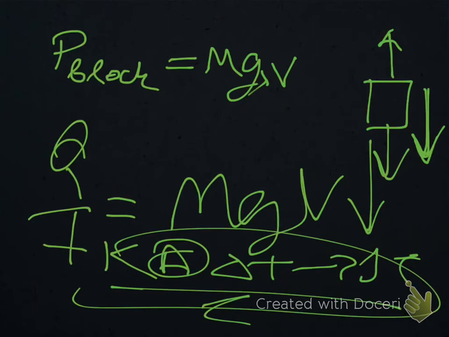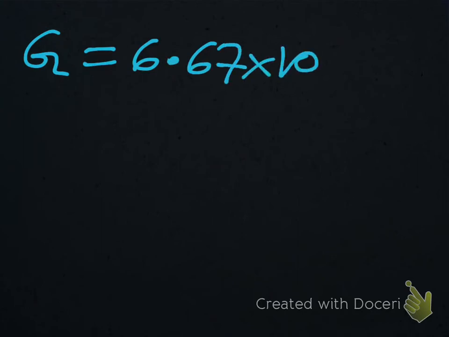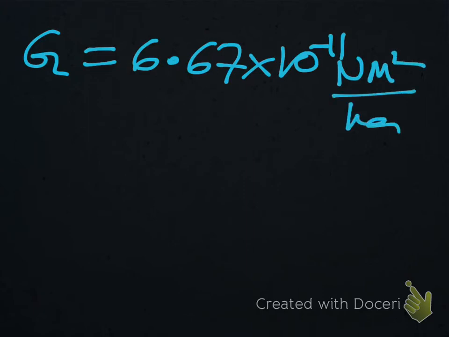Okay, here, let me clear the screen now. Here, let me select the pen. The value of G is 6.667 × 10^-11 Newton meter square per kg square, Newton meter square by kg square. This is the value of the universal gravitational constant.